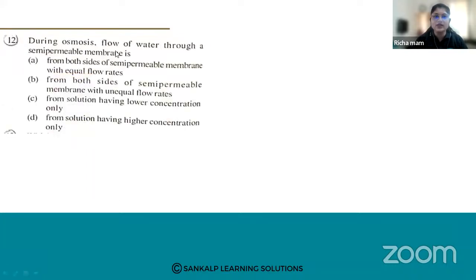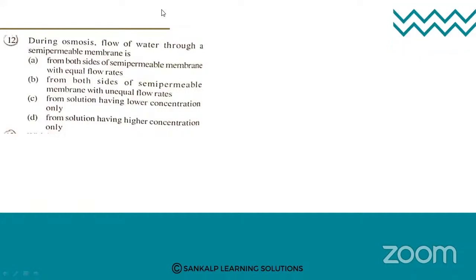During osmosis, the flow of water through a semi-permeable membrane is... Now, what is osmosis, dear students? What happens during osmosis?